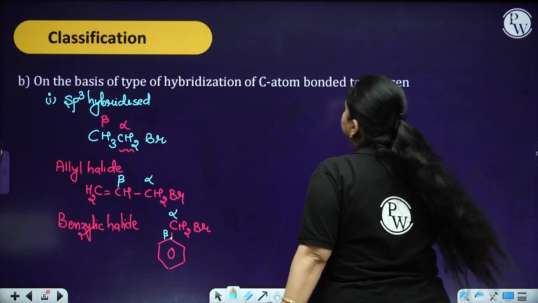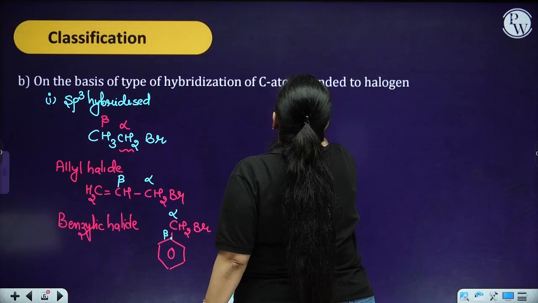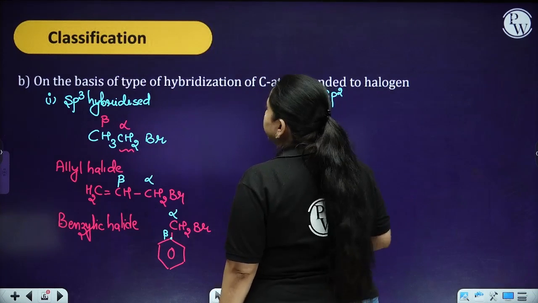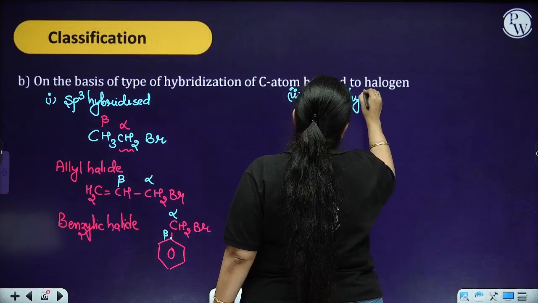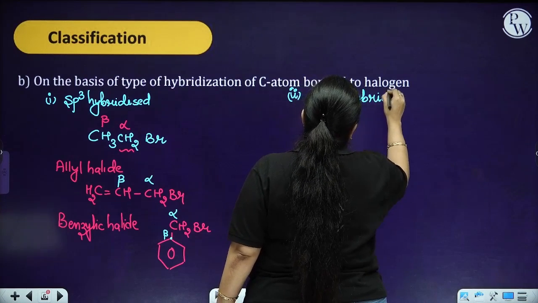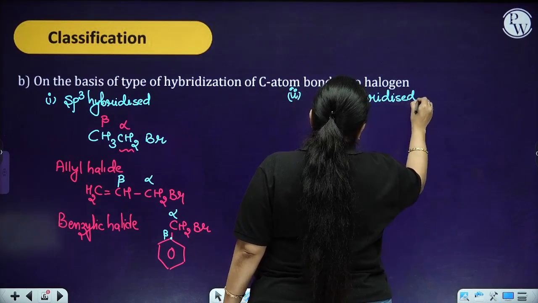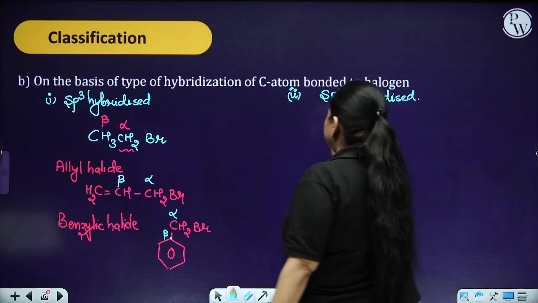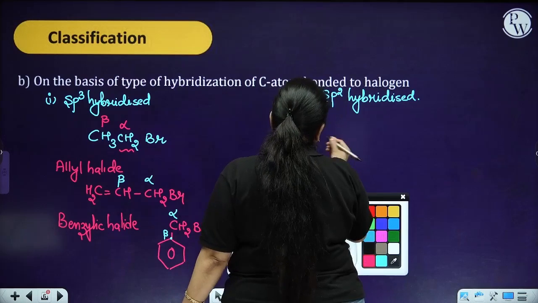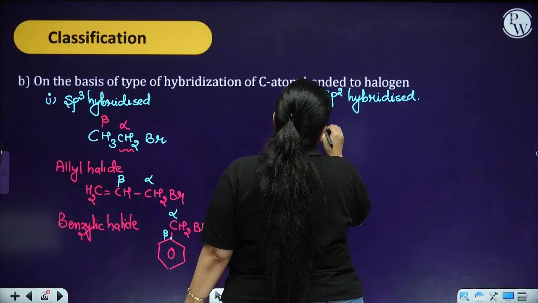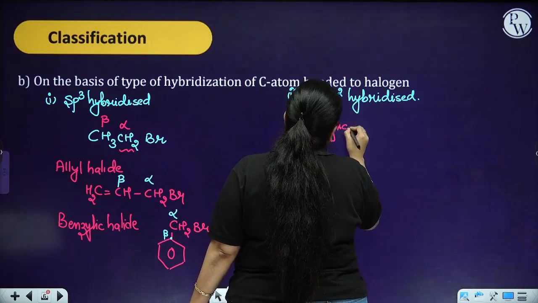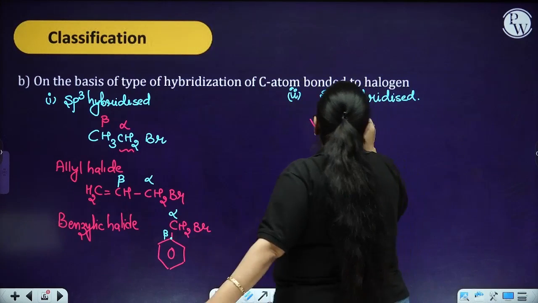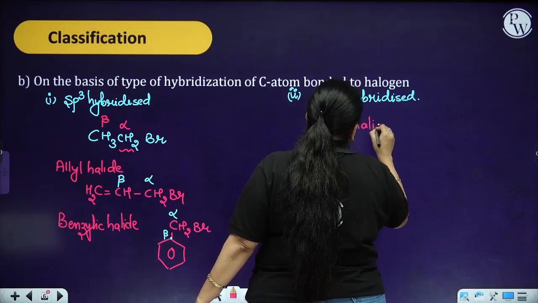Okay. The next hybridization is going to be sp2 hybridized. When you are saying sp2 hybridized, it means that they are going to be double bonded. So the first category, the example I am going to take, is vinylic halide. You should know the difference between allylic and vinylic.